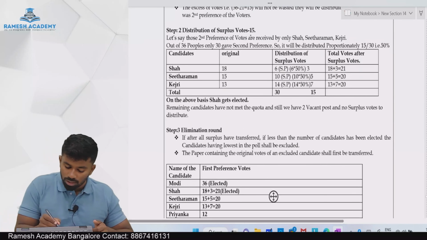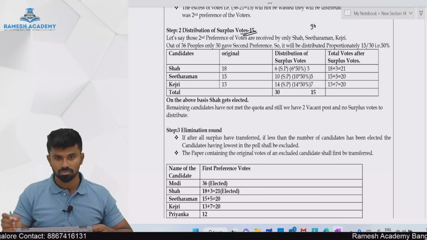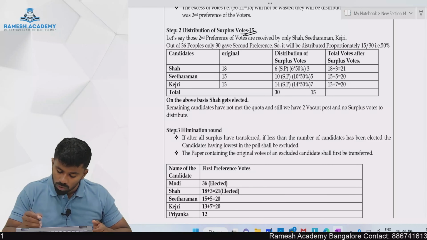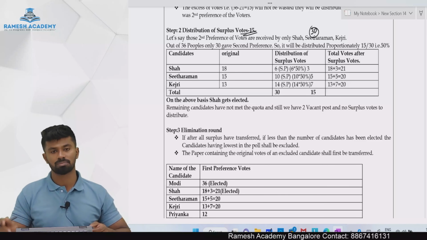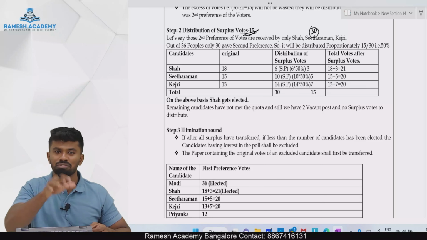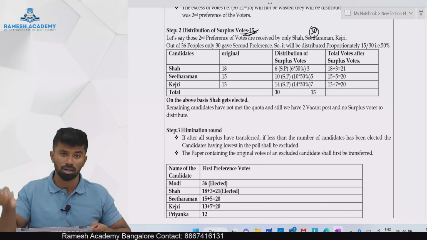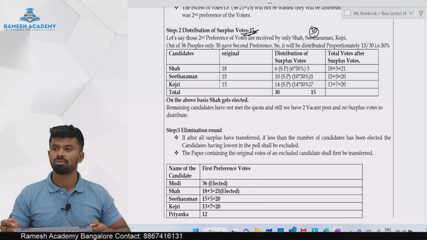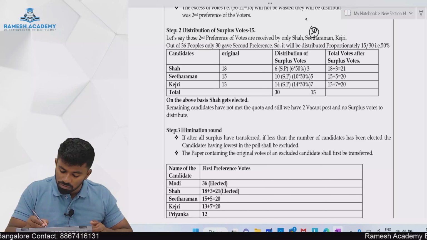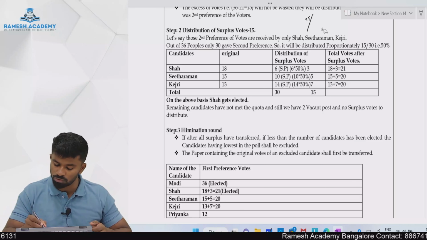Okay, but which 15 votes will we transfer? There are 36 voters who had given the vote. Out of 36, only 30 gave first preference to Modi ji, but we have only 15 votes to distribute. Which 15 votes will we select? Will we select randomly? No, because that would be a disadvantage to the candidates. So what do we do? We distribute these 15 votes on a proportionate basis. So 15 by 30.